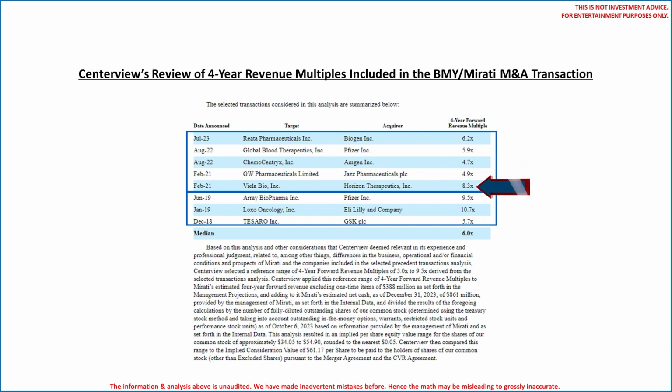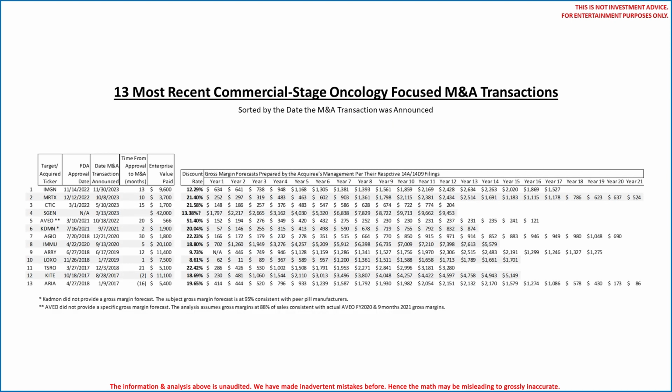For the 3 oncology-focused acquisitions, you see Tesaro was acquired at a 5.7x year 4 multiple where LOXO was at 10.7x. These are rather large ranges, don't you think? This is why we suspected discounted cash flow analysis was more appropriate. Perhaps we are right or perhaps we are wrong. You decide for yourself. We conclude at best you can calculate ranges of potential M&A valuations for peers. Our first analysis will be on SpringWorks Therapeutics coming very soon.